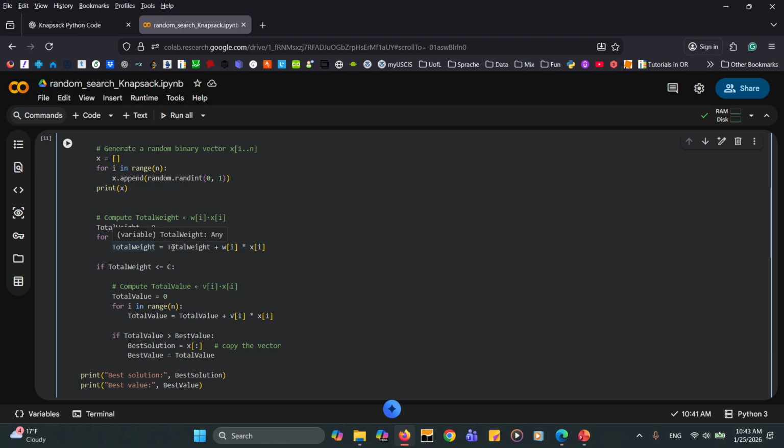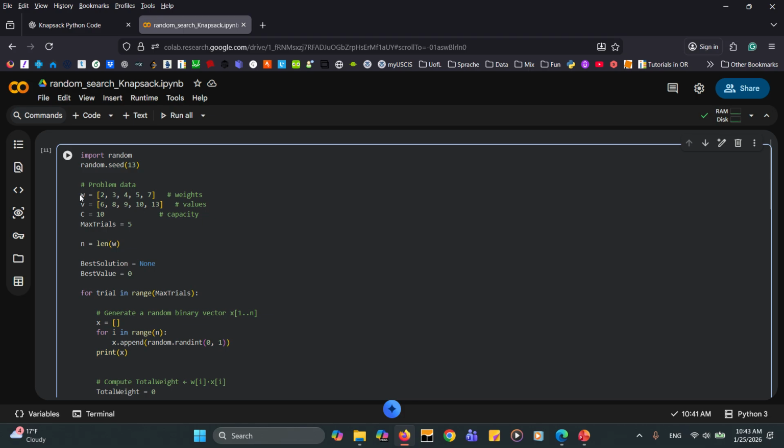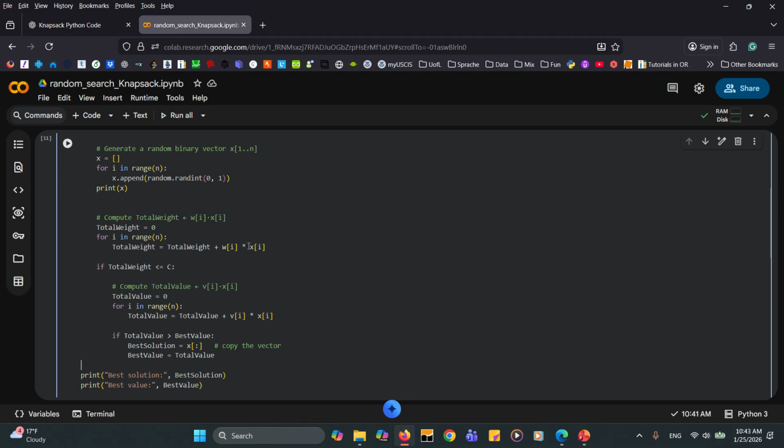The total weight equals what we had as total weight plus w[i], which means index i of w, the list of the weights, multiplied by x[i]. What is x? x is the solution, and we are looking for index i. So we actually multiplied each item by its corresponding weight to see what is the total weight.